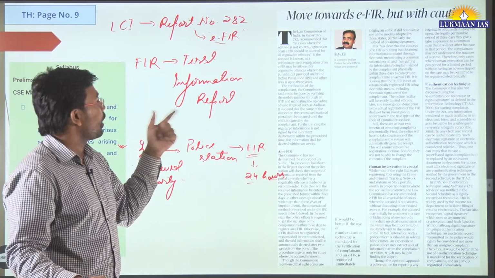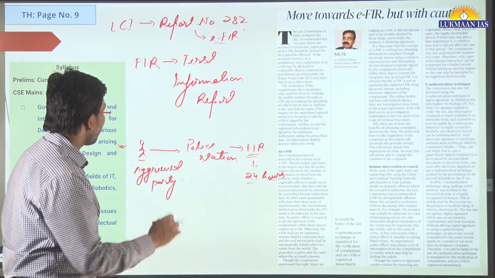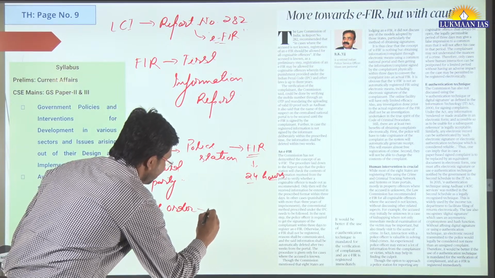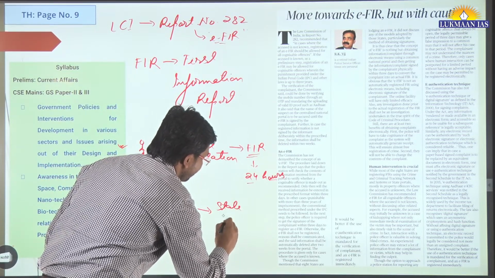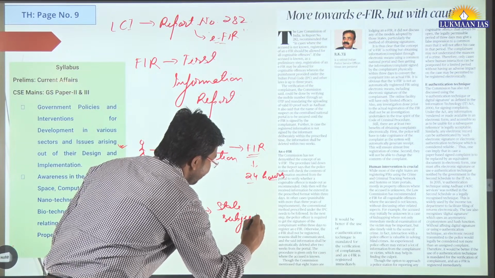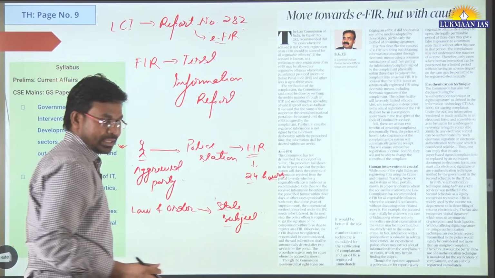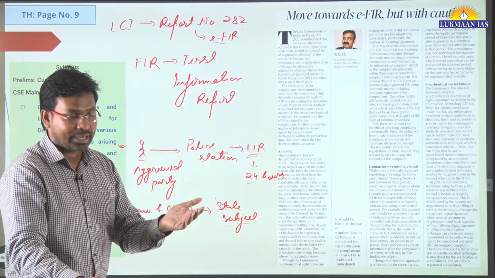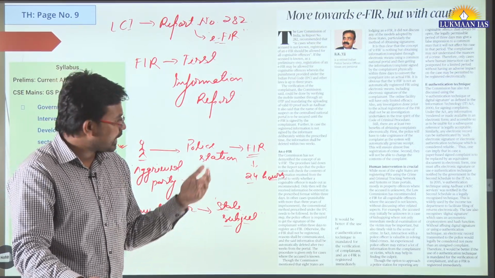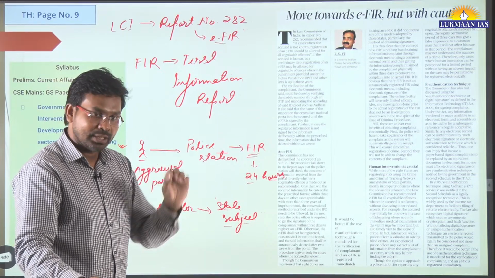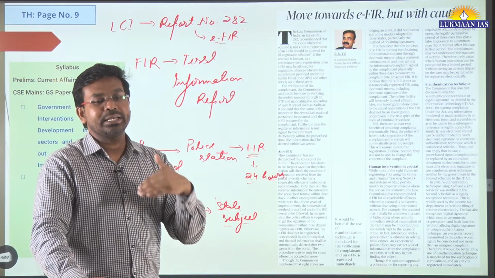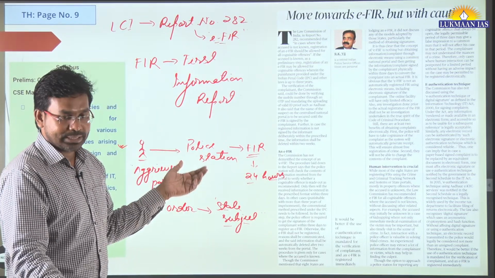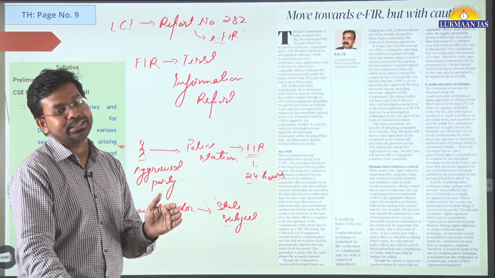Okay, and if we talk about law and order, law and order is a state subject. So it is in the domain of various state governments to make provision for online filing of complaints, to make provision for e-FIR. And presently there are some states, around 6 states I think this article mentions, that have the facility that you can launch an FIR online as well. You do not need to go to the police station to launch an FIR. There are some states that are that way.